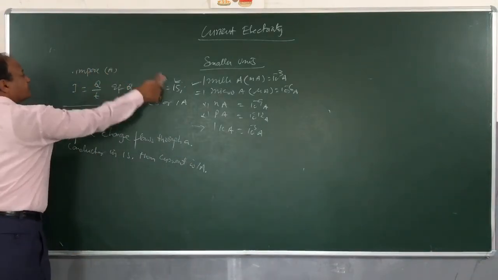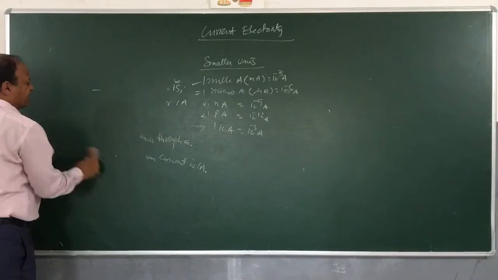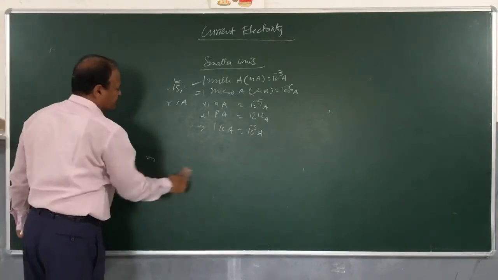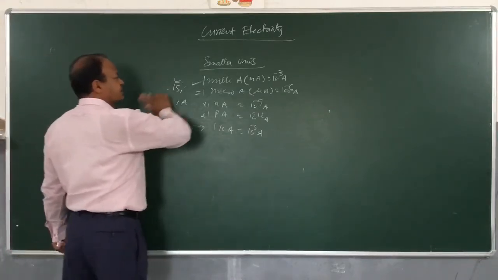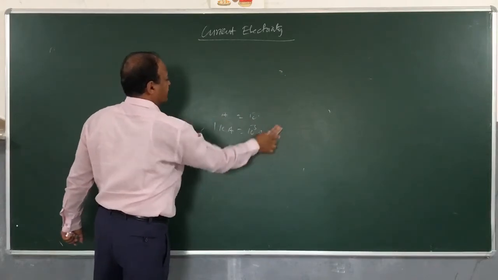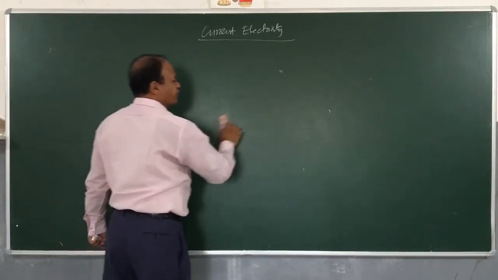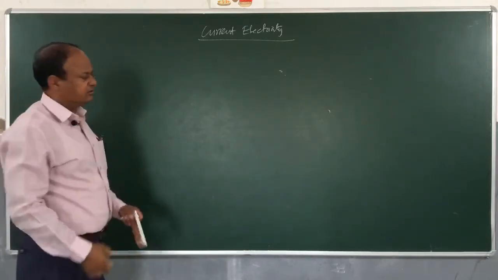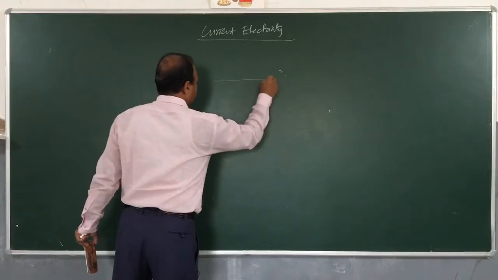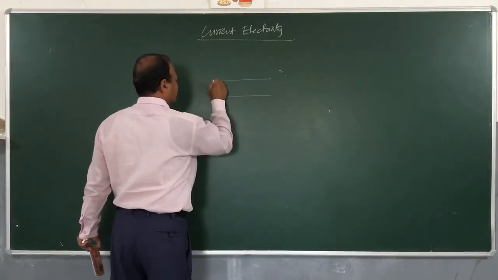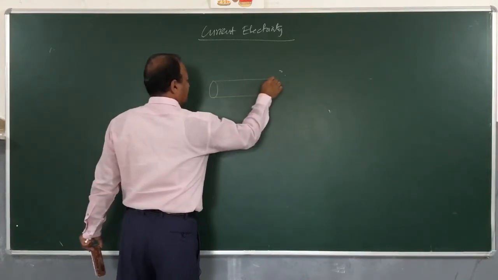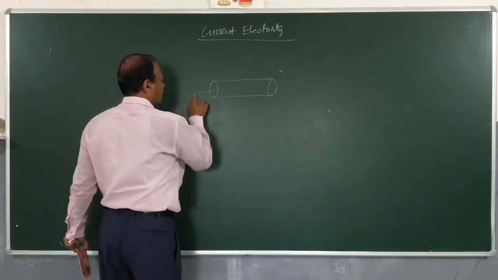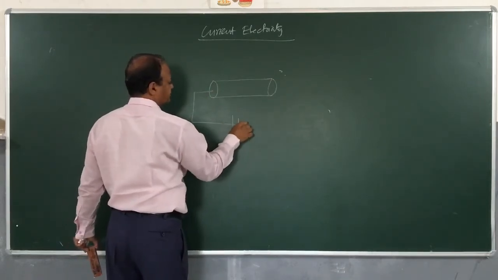So, we understood what electric current is, and we also understand that for making the flow of current a continuous process, we need to apply a potential difference. Once again, if I have a conductor, this is a magnified view of a conductor, and across this I am applying a potential difference.